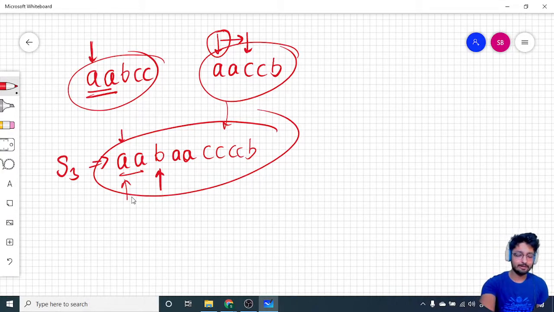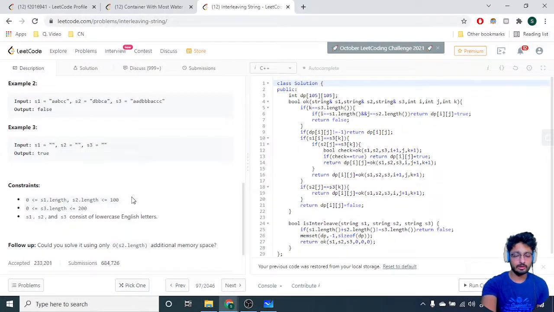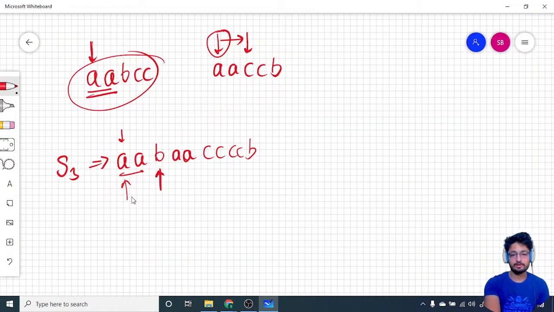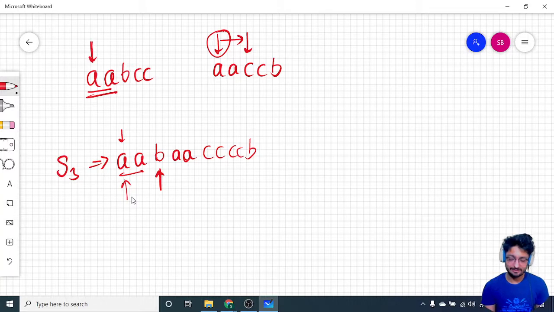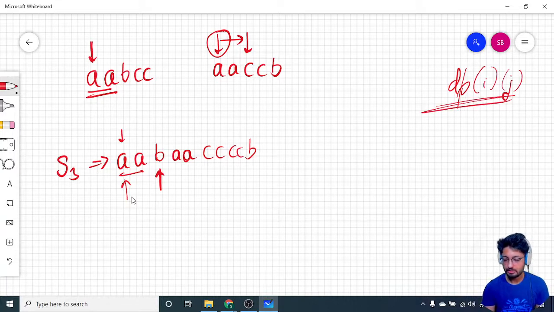The other case can be that if you have these strings, you can make a DP table, DP of I and J. What this DP defines, we will go over in a moment. But let's see how we can define a state in this example.